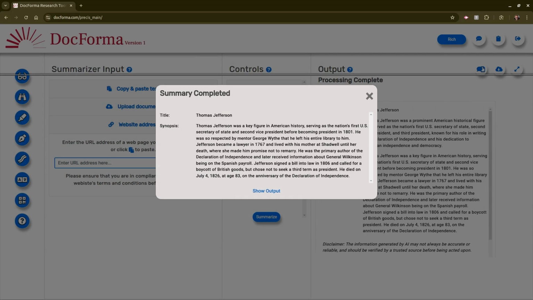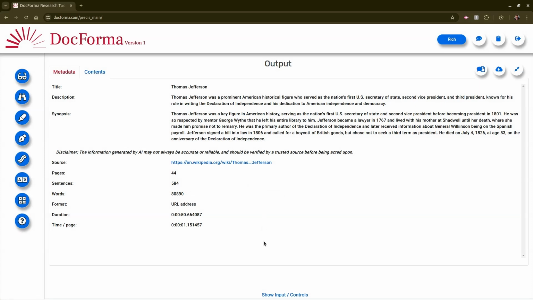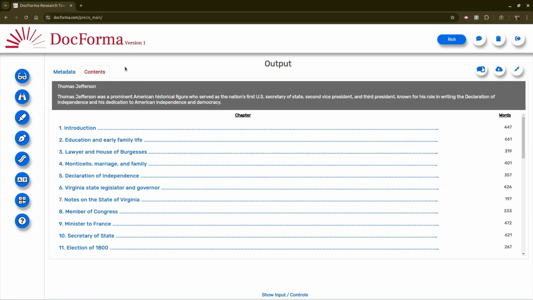When the summary is complete, you will see a title and a synopsis of the article. Click the Show Output link to go into Summary Output. You will be taken to the Metadata tab where information about the input document is displayed. Click on Contents to see a machine-generated table of contents of the summary.